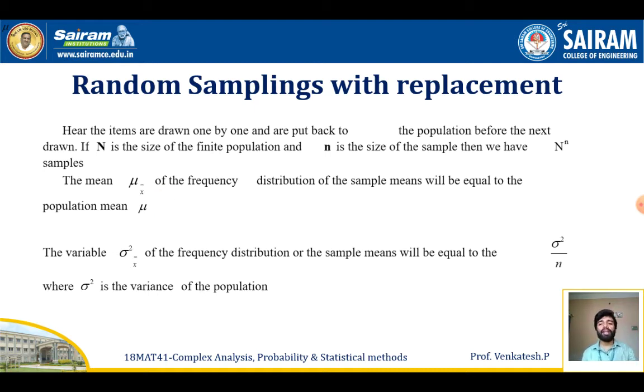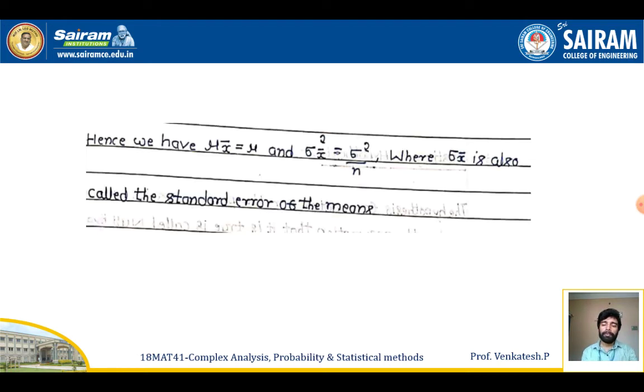Next, coming to the standard deviation, the variable sigma x bar square is called the variance of the sample means, and it will be equal to sigma square by n, where sigma square is nothing but the variance of the actual population. This n is nothing but the sample size I am choosing from the finite population. So it can be noted that mu x bar is always equal to mu, and sigma x bar square is always equal to sigma square by n. Here sigma x bar is also called the standard error of the means.